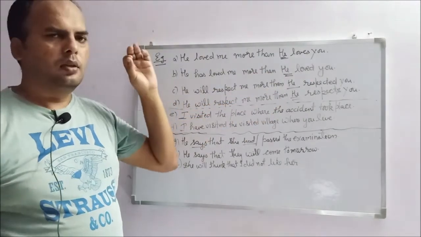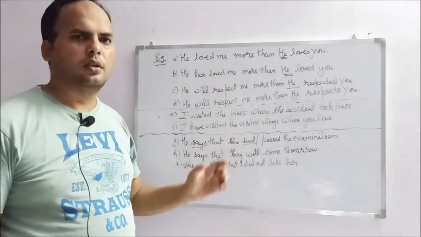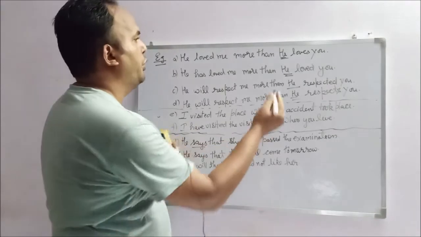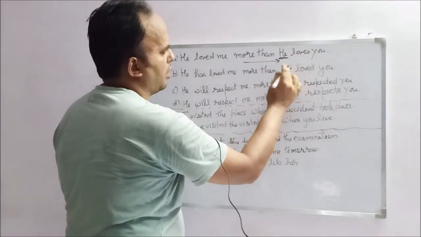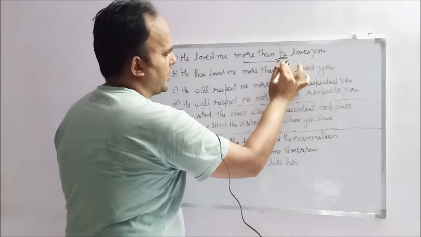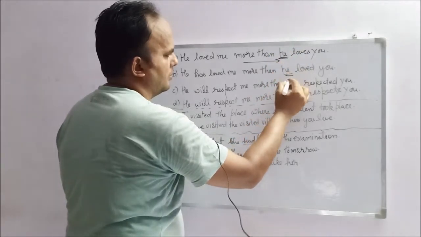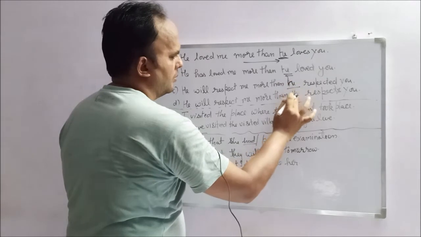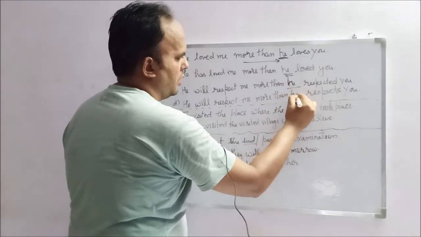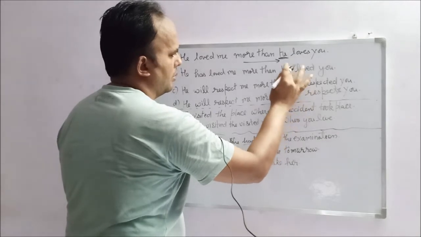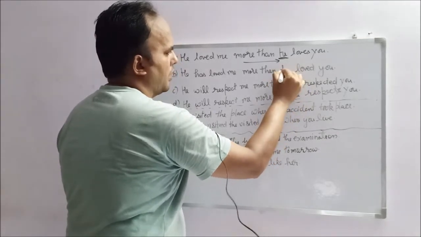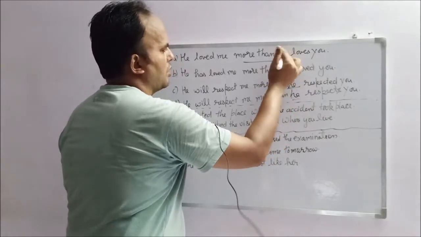With an intention I have written this: don't write capital H in the subordinate clause. Always write it with small h. Don't write it with capital H. It is wrong.